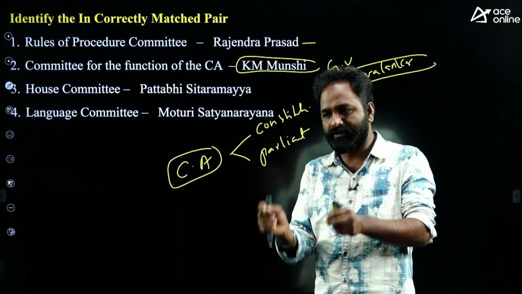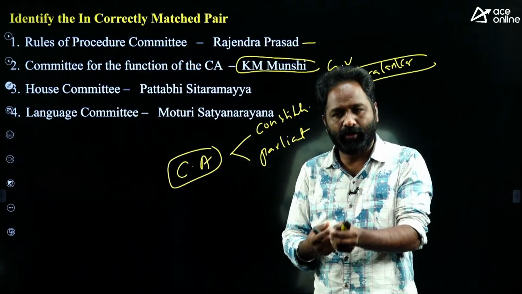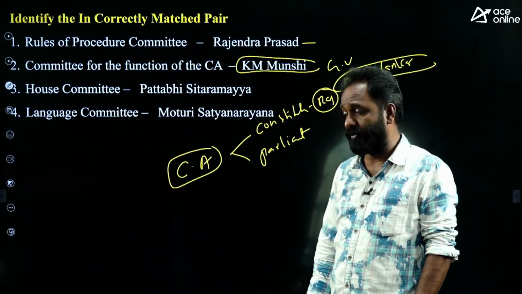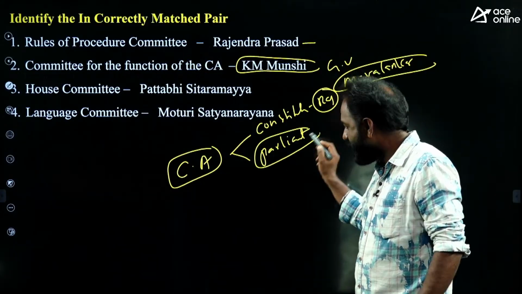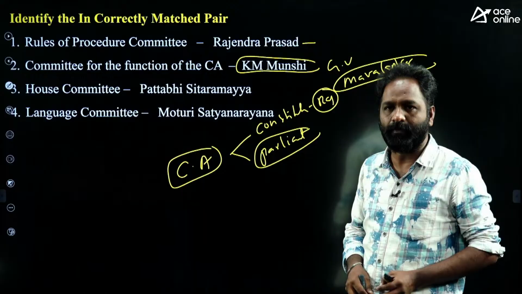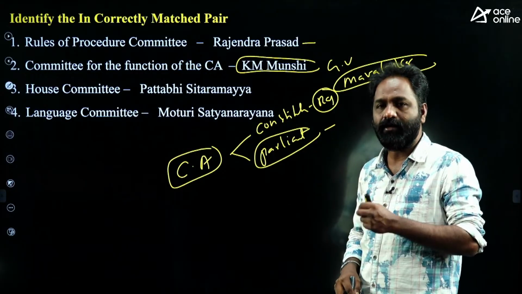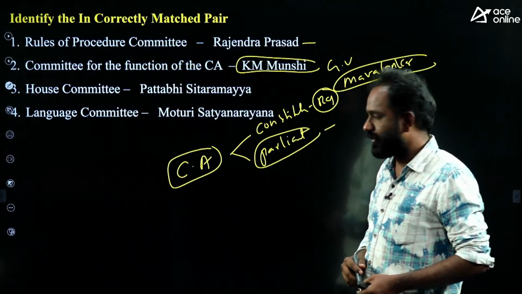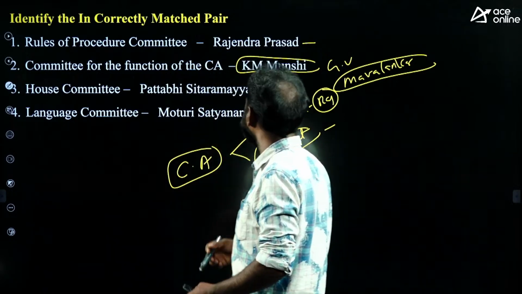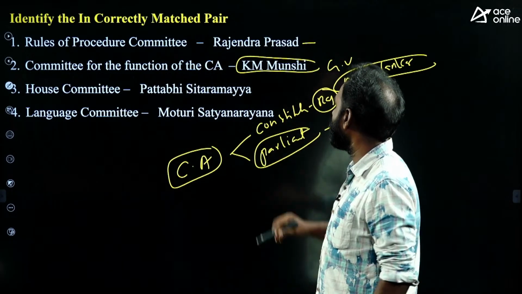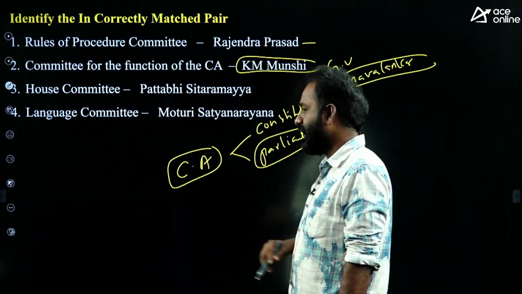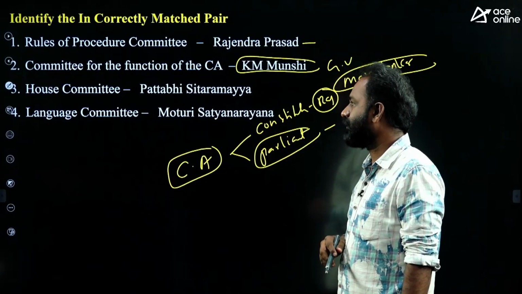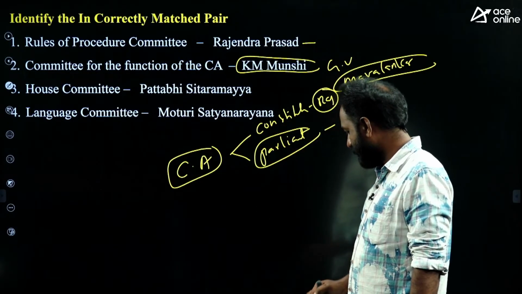When the Constituent Assembly was preparing and discussing the constitution, Babu Rajendra Prasad was the president of the Constituent Assembly. But the same Constituent Assembly behaved like a parliament, passing laws, and G.V. Mavalankar was the chairman. He is the first Lok Sabha Speaker. So K. Munshi is the wrong one. Any other option you can explain? Is House Committee, Pattabhi Sitaramayya correct? Language Committee, Moturi Satyanarayana correct?